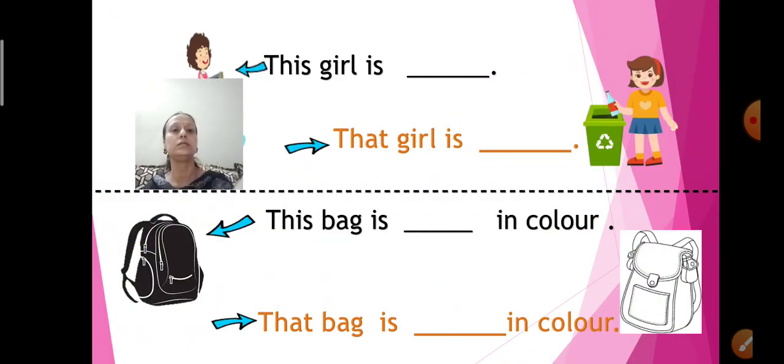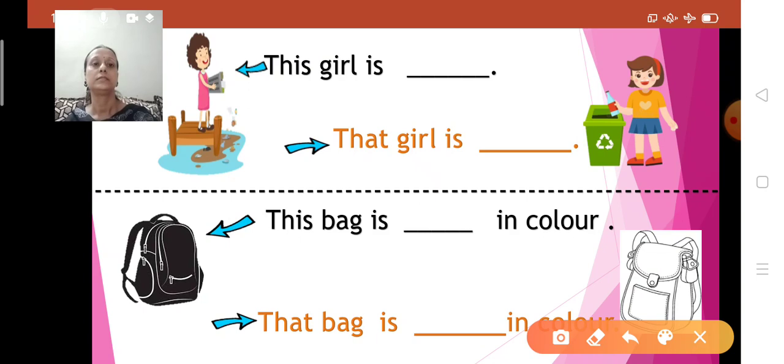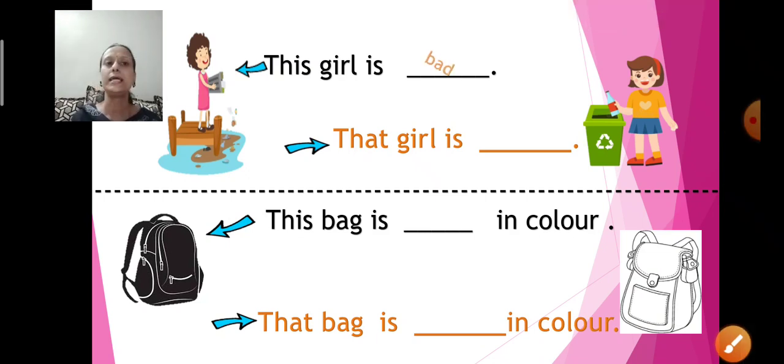Yes, now see here. What is this girl doing? This girl has made the place messy. The place is full messy. She is throwing the things here and there. Yes. So this girl is, how is the girl? Good or bad? This girl is bad. You should keep your surroundings clean. So can I say, this girl is bad.